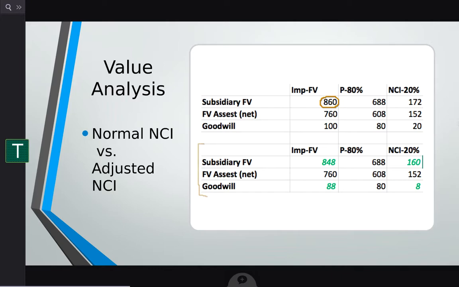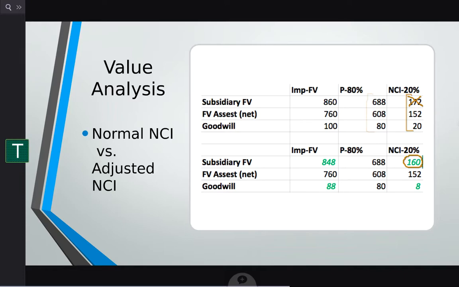Below that, we have the fair value of the net assets. This is what we did in the previous slide, fair value assets minus fair value liabilities, that's 760. Then we have 100,000 for goodwill, which is 860,000 minus 760,000. Then one column to the right, we have these numbers times 80%, and then one more, we have those numbers times 20%.